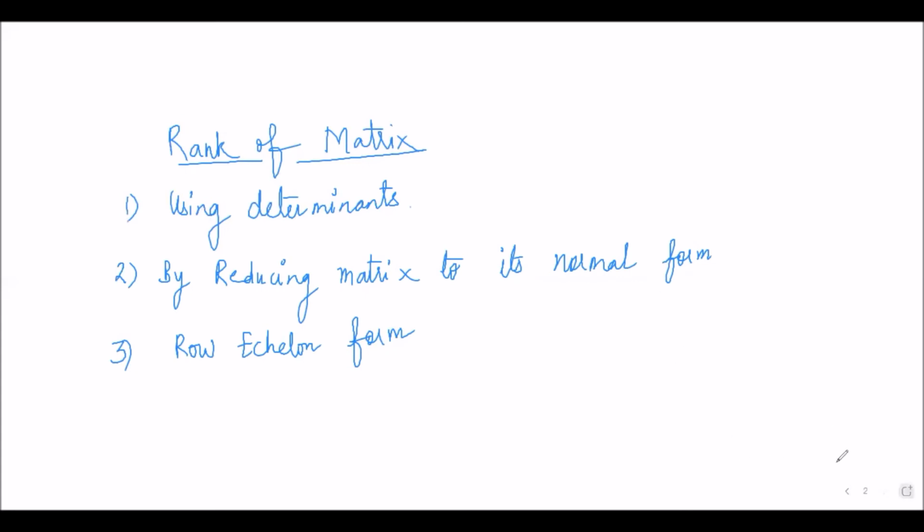Let us take some problems. The given matrix is 2, -1, 0, 5, 0, 3, 1, 4. So the matrix is given and we have to find the rank of A. The order of this matrix is 2 by 4. 2 rows, 4 columns.